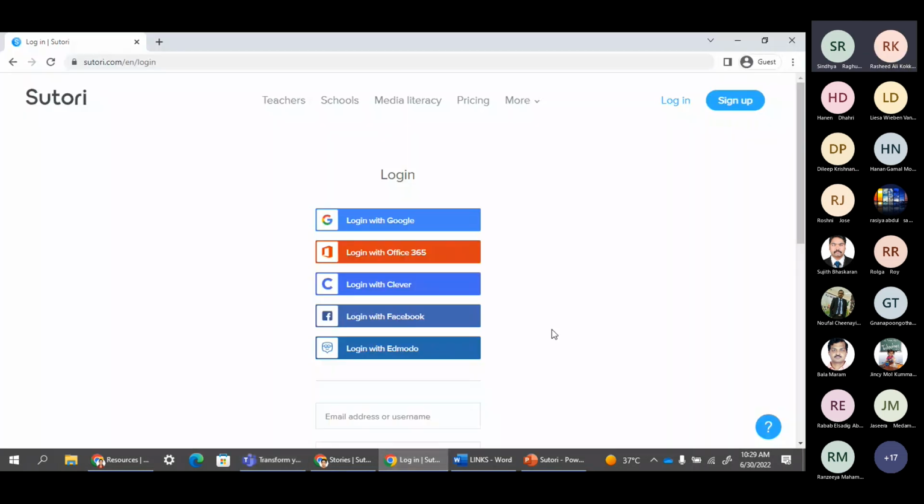So when we use this link to sign into Sutori, you will get a screen like this, with the sign up option and login option. When you are using it for the first time, you will get a screen which is similar to this. There are different options to log in with Google, log in with Office 365, and even with other options. But one of the easiest options is joining with the Google account. So that is the one.